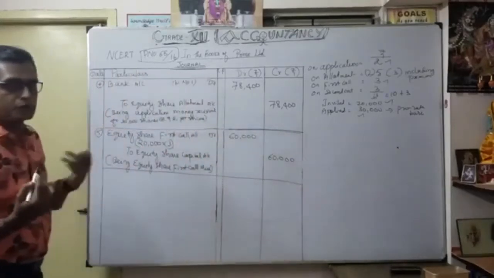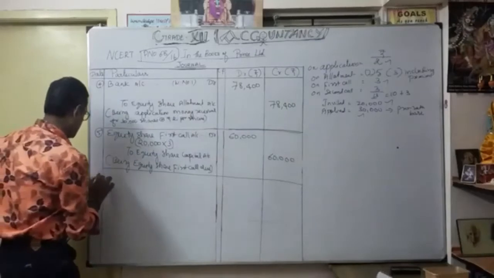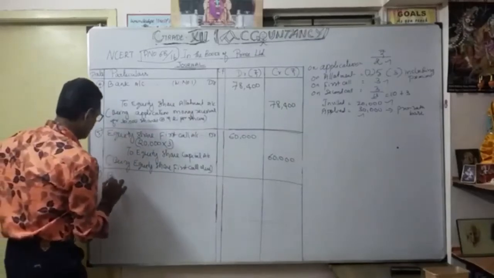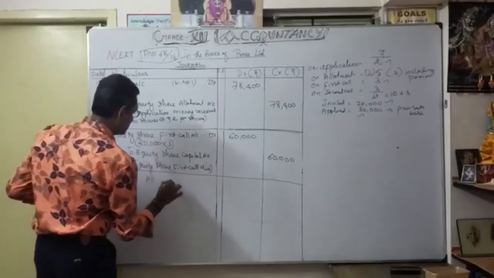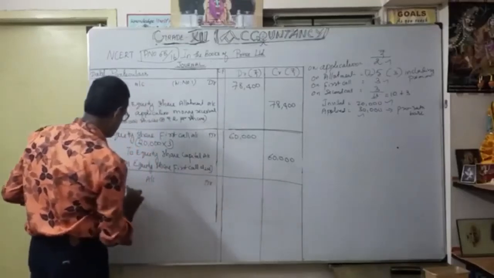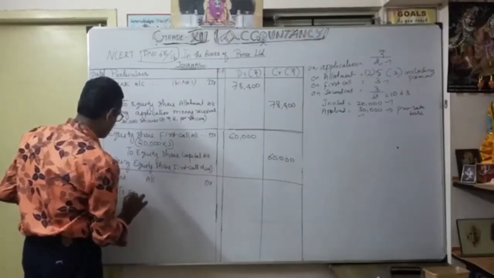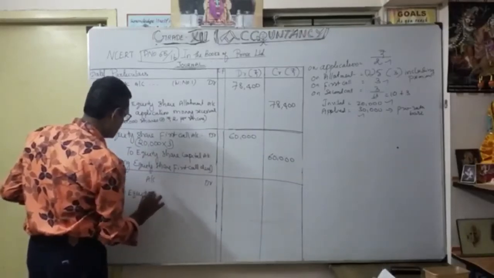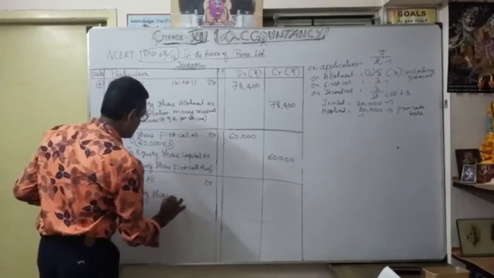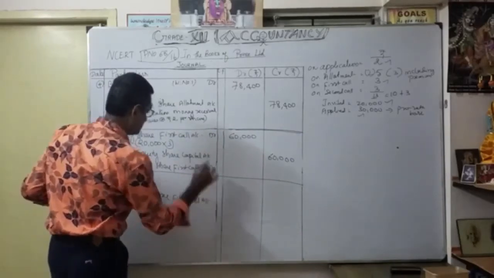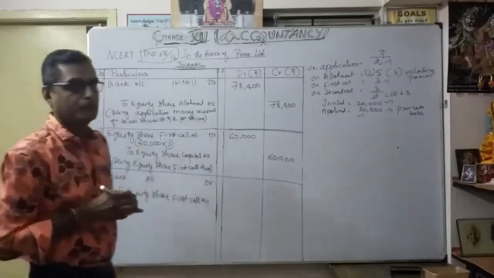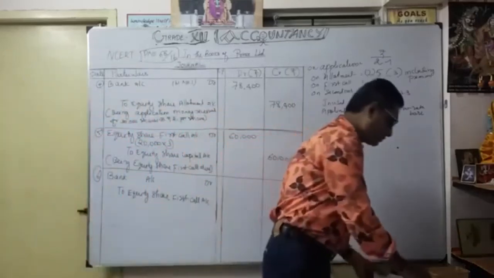Now we are going to do the sixth one. As we know, bank account debit to equity share first call. Now here, what happened? See, this is very important.